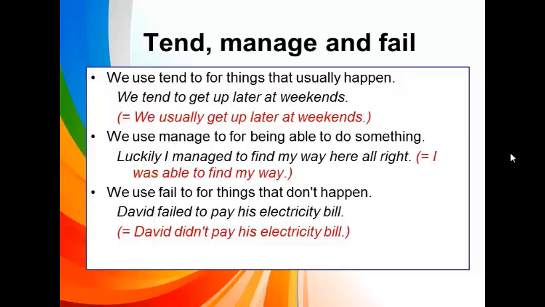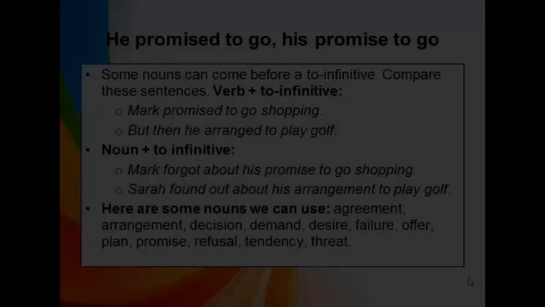Then, we use manage to for being able to do something. Example, I managed to find my way here all right. This is the same as I was able to find my way. Then, we use fail to for things that don't happen. Example, David failed to pay his electricity bill. This is the same as David didn't pay his electricity bill.